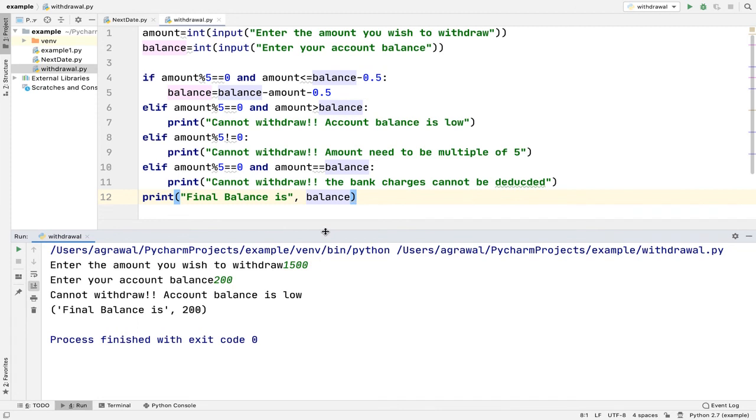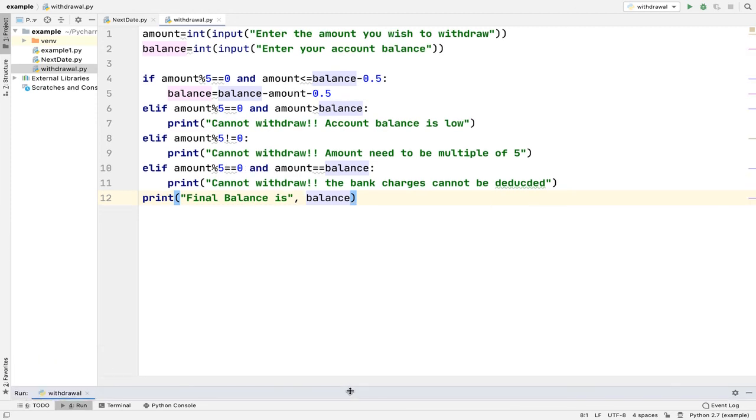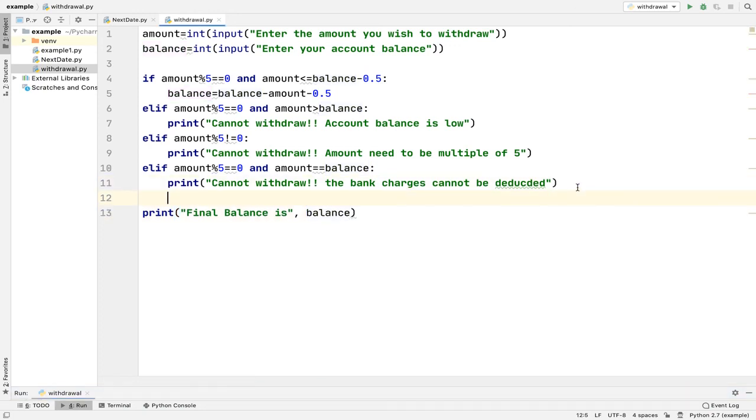So this is a very simple example in which we have applied if and else if conditions to come out to the solution. You can have a look at the whole program.